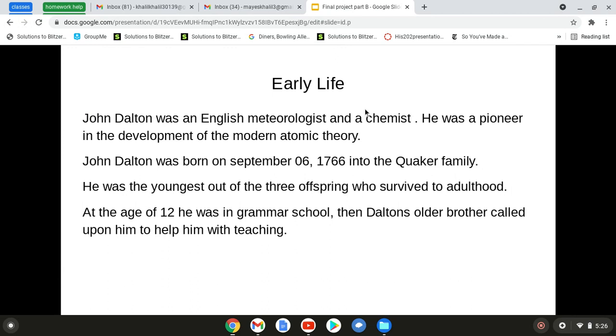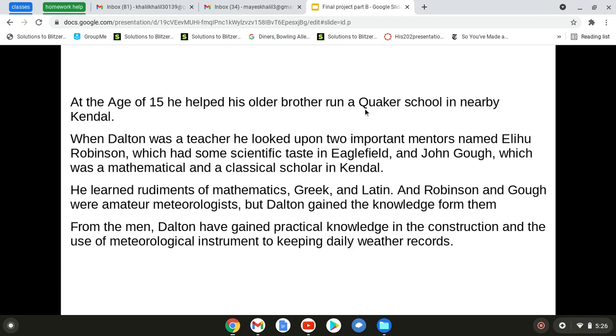At the age of 12, he was in grammar school. As his brother was also in school, he also taught in school. So when he bought a school, he asked Dalton at the age of 12 to be his assistant. At the age of 15, he helped his older brother run a Quaker school nearby in Kendal.